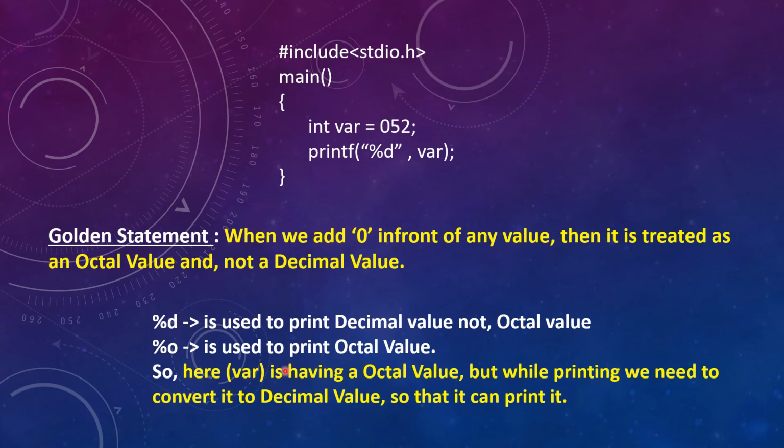So here the variable is having an octal value, but while printing with %d we need to convert it to a decimal value so that it can print it. In this case it needs to convert the octal number into a decimal number. Okay, so let us see how to convert.